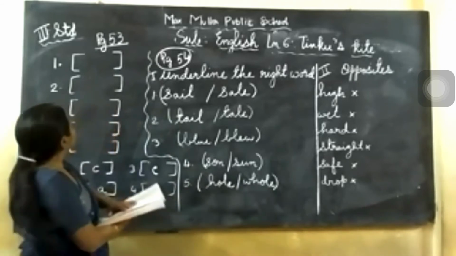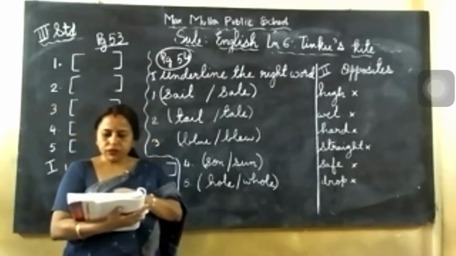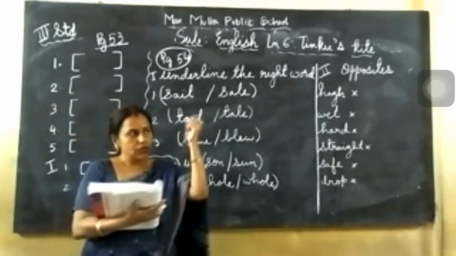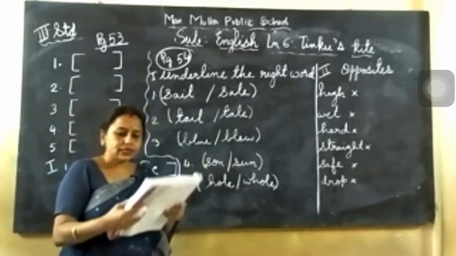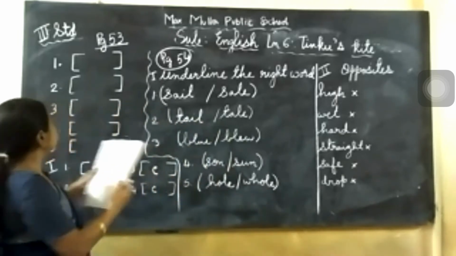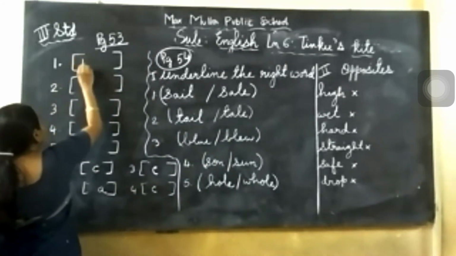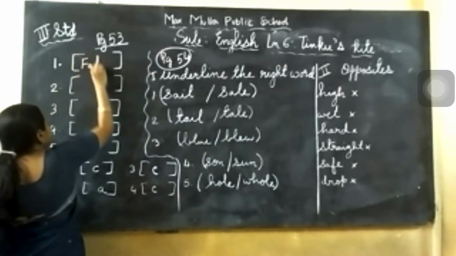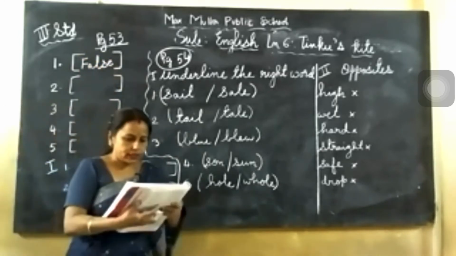This is about true or false. If the sentence is correct, it is true. So, it was a cloudy day. It was false because it was a windy day. If wind is there, you can fly the kite. So the first one is wrong. Page number 53, I hope you find it. See here. You write only the answer here in the bracket. So it was not a cloudy day. So false. The sentence is wrong.